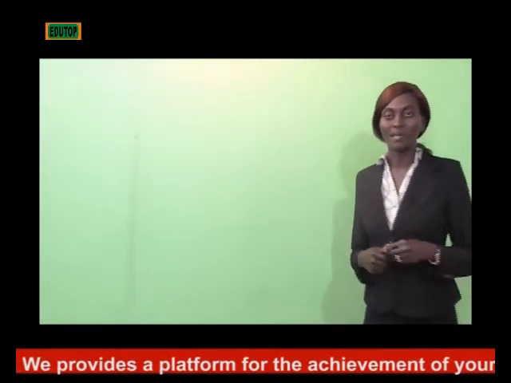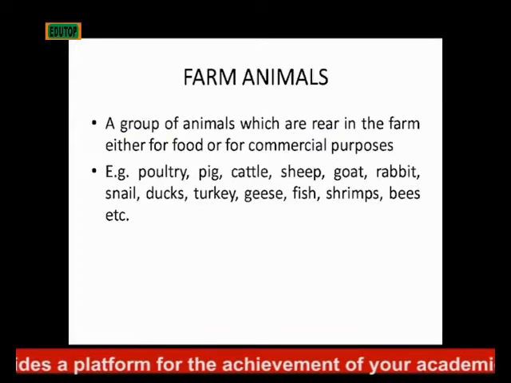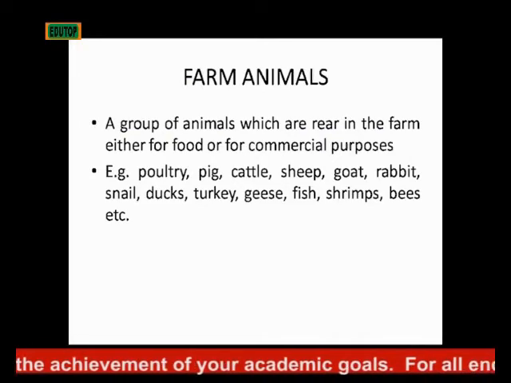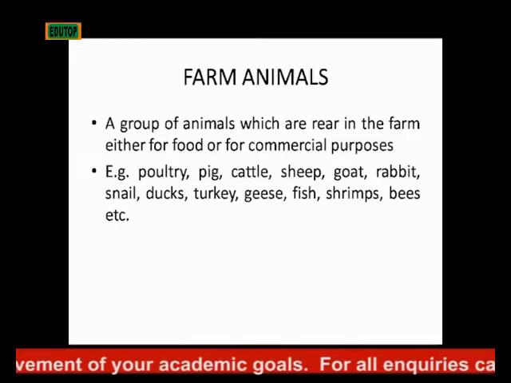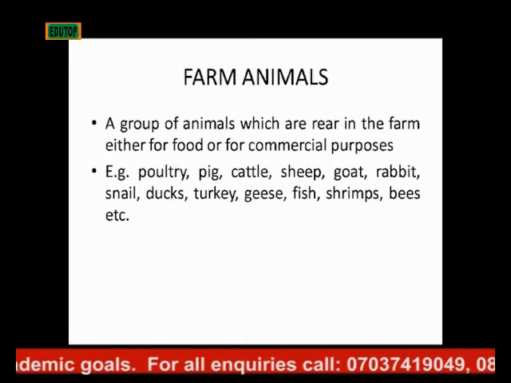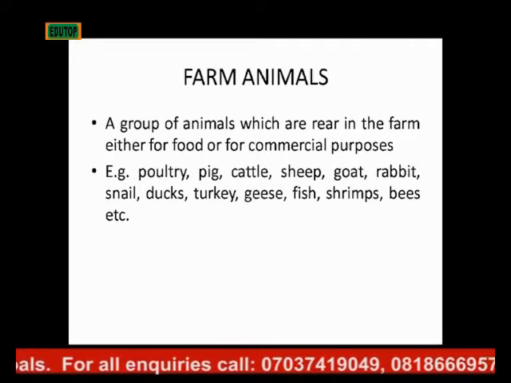And examples of farm animals, we have poultry, pig, cattle, sheep, goats, rabbits, snail, ducks, turkey, geese, fish, shrimps, bees, and the like. So animals that you can rear for consumption or for commercial purposes are called farm animals.